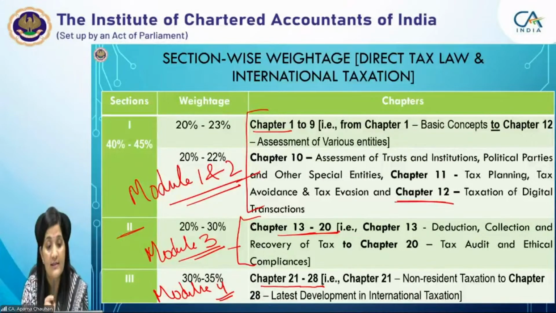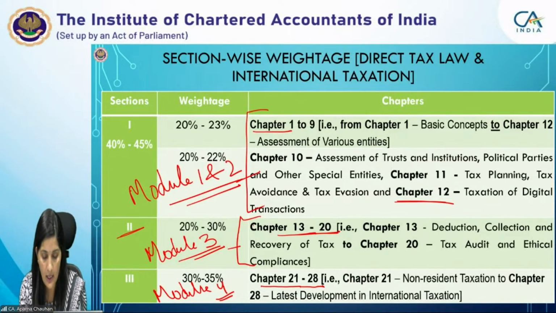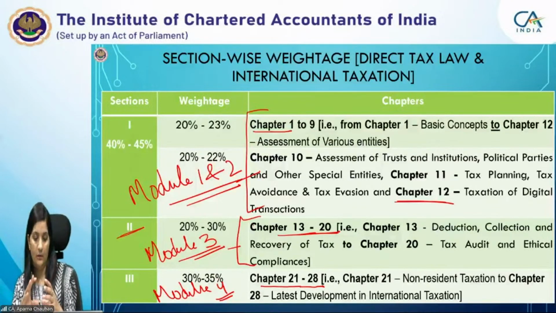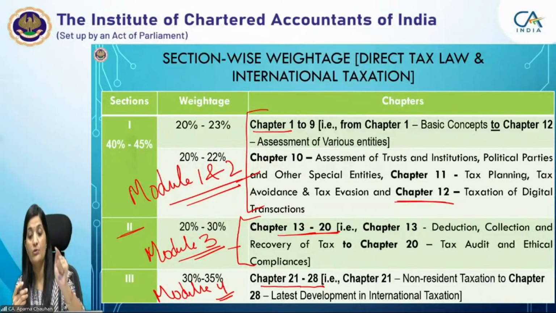Now, what are the section-wise weightages? As of now, since you have already started your study or revising the things, you can start your studies strategically also. If you see in section 1, what is the weightage assigned here? This contains 40 to 45%. That is 100 marks, so 40 to 45 marks will be asked from this section, that is from chapter 1 to chapter 12.